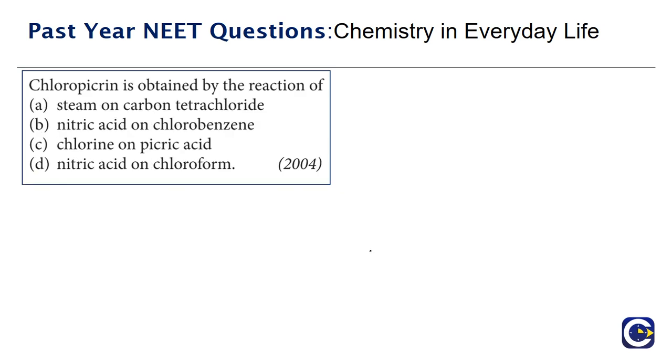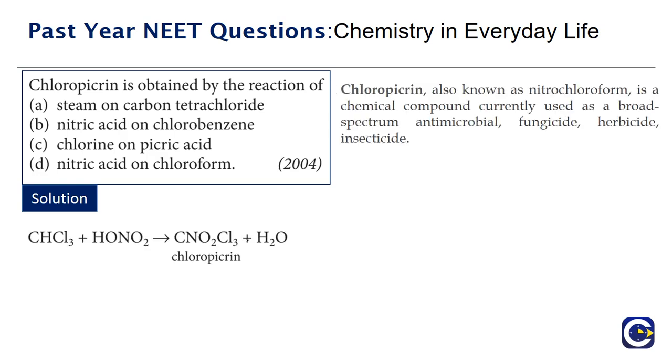We'll go to the next question. This is a question that has come in 2004. Chloropicrin is obtained by the reaction of? Now chloropicrin is a compound that is obtained from the reaction between chloroform and nitric acid. So chloroform, when it is reacting with nitric acid, we would get CCl3NO2.